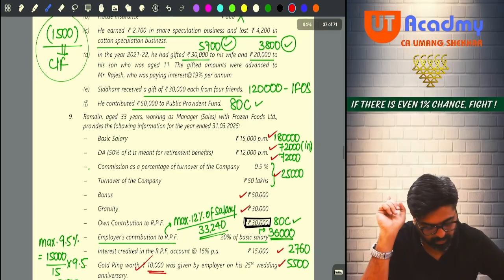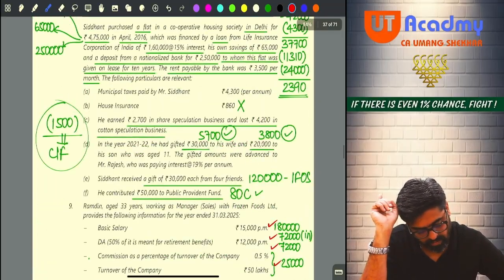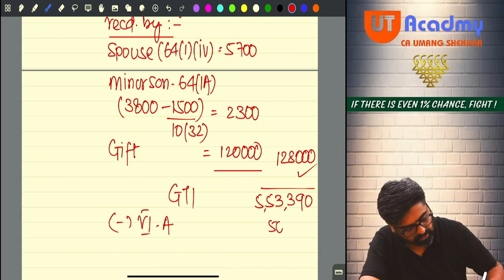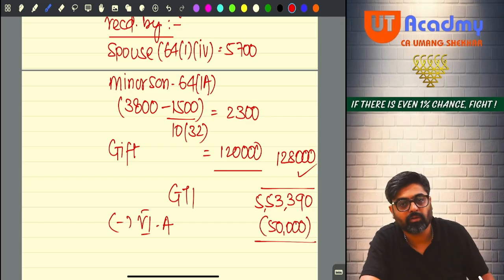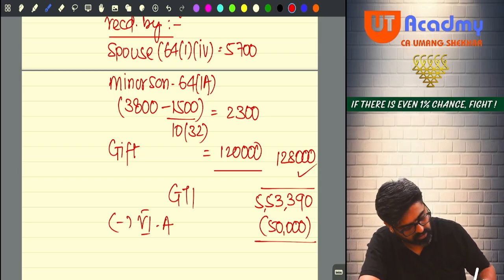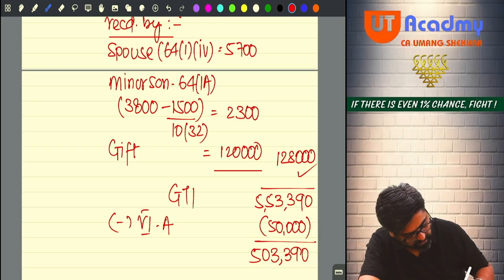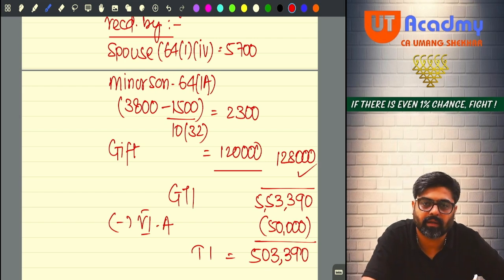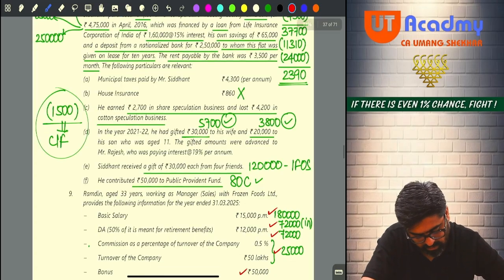PPF is there. How much PPF? Check. PPF is 50,000. So we can claim 50,000 under 80C. And we are claiming it because we are not following 115BAC. Yes, sir. So your 5,03,390 will be your total income. Yes, sir. 5,03,390. And are they telling you to calculate the tax liability also?